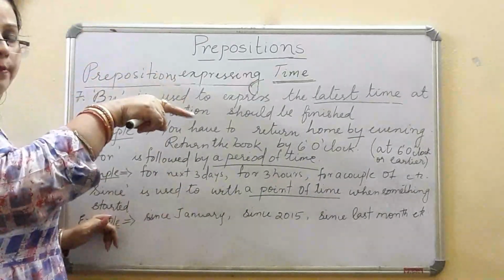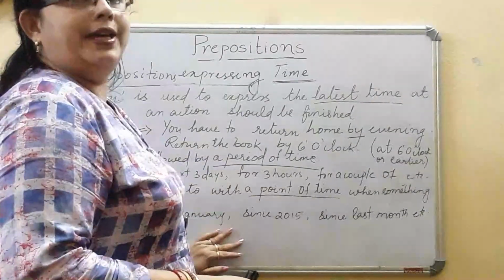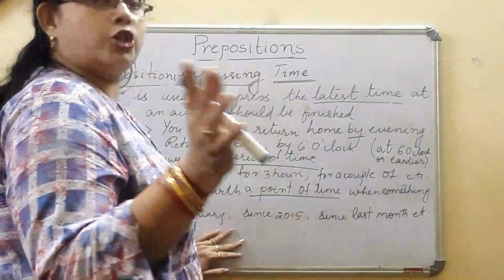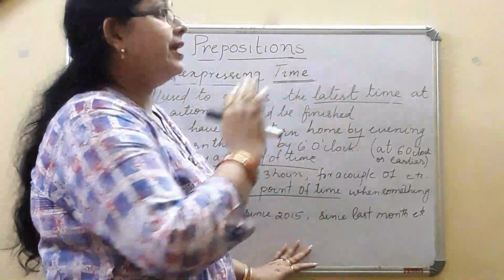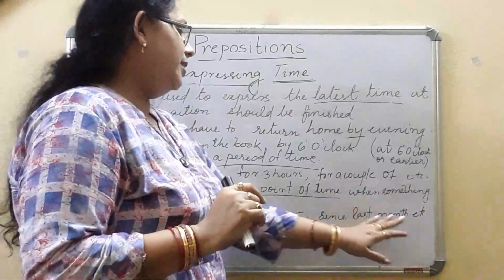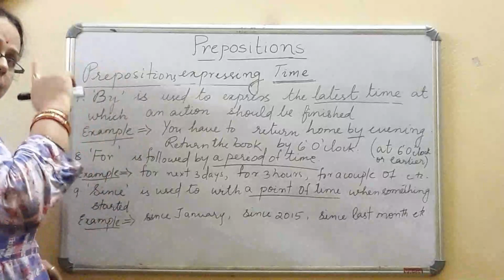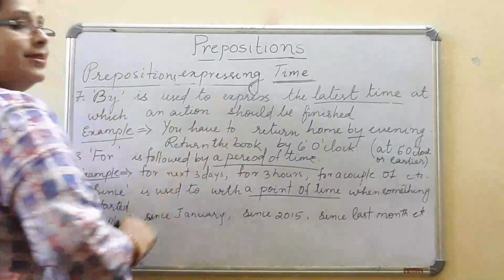कब start हुआ था, beginning का हम लोग phase में देते हैं. जैसे कि since January he started his construction of the house, but now it is September, it is not completed. Since 2015, since last month, that means beginning time को हम लोग indicate करते हैं. That means कब start हुआ था, उस time में हम लोग since use करते हैं.